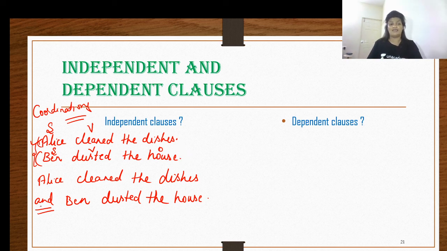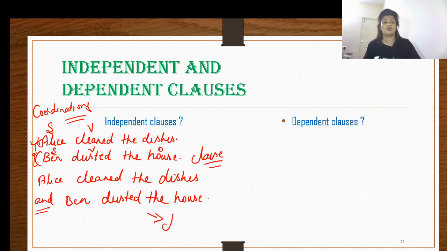But over here we brought in the conjunction and hence it's not a complete statement. Well, it is a complete thought, but it doesn't end with a full stop, and there is a continuation and additional information, which has been combined by the conjunction and. Hence, Alice cleaned the dishes is your clause number 1 here now, and Ben dusted the house is your clause number 2.